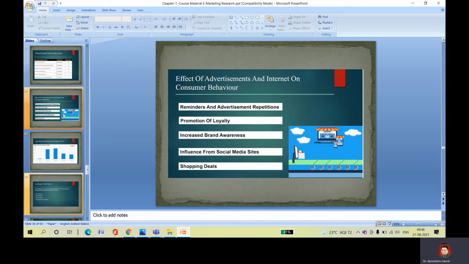You can give your advertisement on Facebook, Google, WhatsApp, LinkedIn, Twitter, and different social media sites. Different shopping deals you can also utilize for your overall requirements.